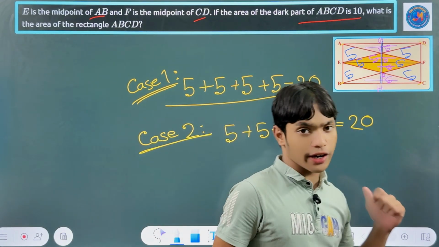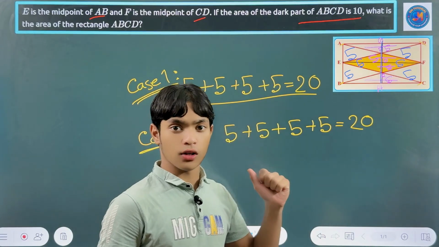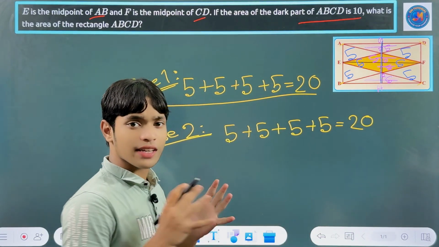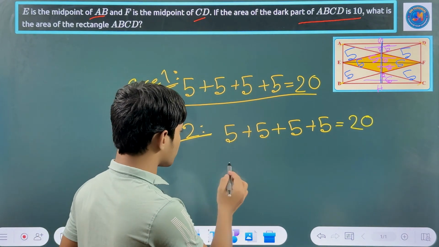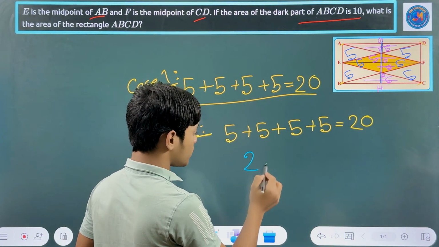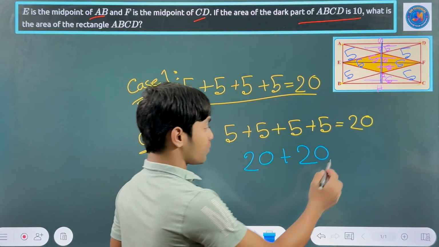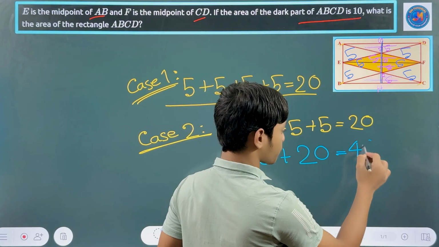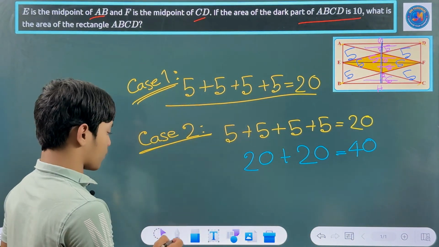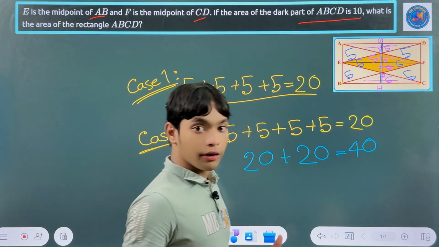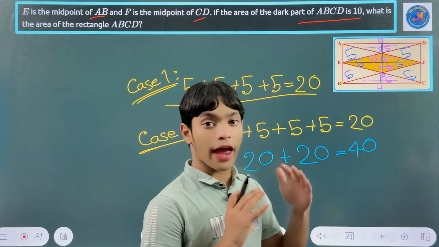Now if you look at the diagram, you already calculated every part of this rectangle. So what will you do? You will just add these together. So if you add this together, this was 20, and right now, if you calculate this, you will get 40. Okay, so now you can say the 40 is your required answer, because you already calculated everything.